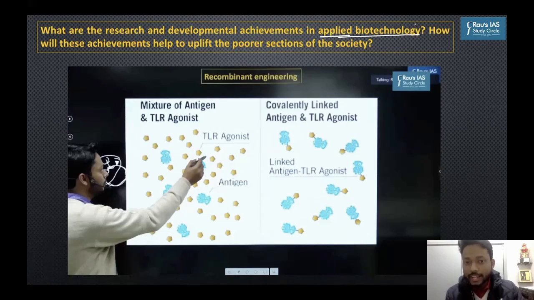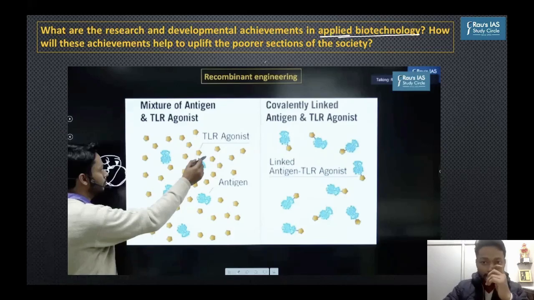See, this question also has the nature that generally UPSC has for science and technology, the application of technology. So you have to know the important upcoming technologies, researches in biotechnology, and as to how it's going to help the common man.